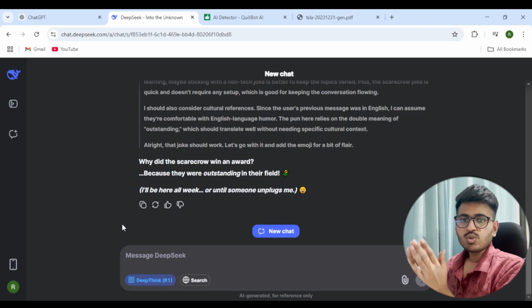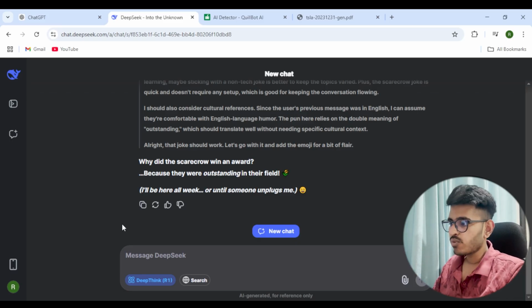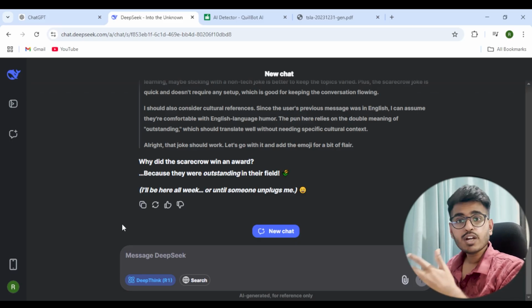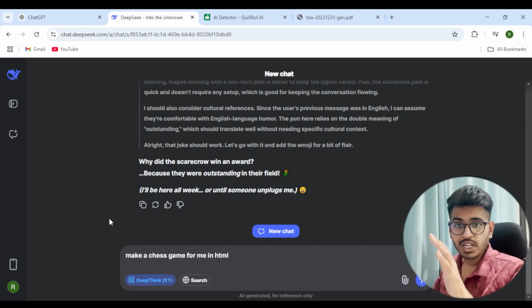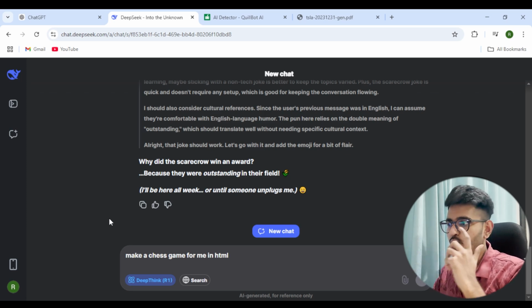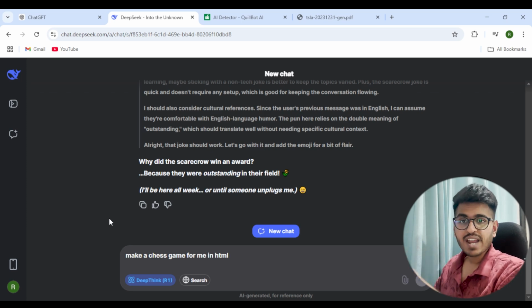So let's go into a bit complex things that we want to perform. So there's this thing that I play a lot of chess, and I'm sure many of you must be playing a lot of chess. So I wanted to make a chess game for me in HTML. Let's see how this performs, because I want to actually know what is happening in the backend, how it is planning this game.